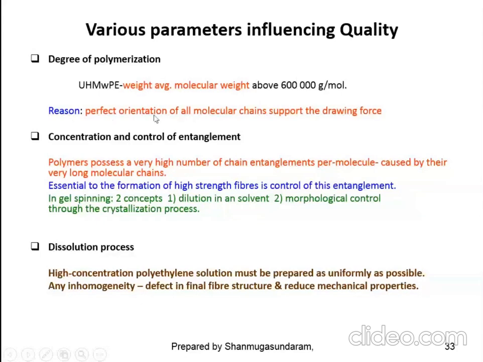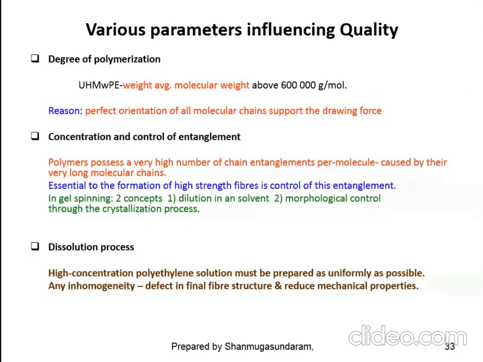So the reason is perfect orientation of all molecular chains to support the draw force. Then these are the other parameters, concentration and control of entanglement. You have to control the concentration of the solution and the entanglement. Then the dissolution process. Okay, so you have to control all these parameters. Then only you can get good quality ultra high molecular weight polyethylene fiber.